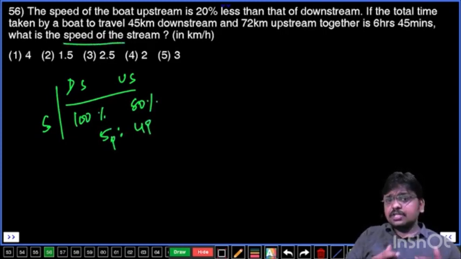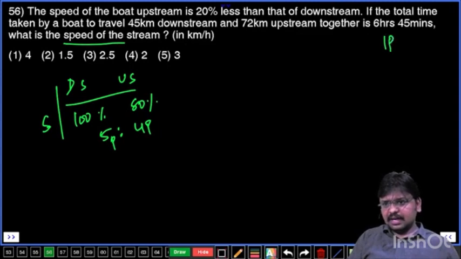That means (downstream minus upstream) by 2. So 5 parts minus 4 parts by 2, that is 1 part by 2. So finally, you have to calculate 1 part by 2 for your answer. Now let's see here.